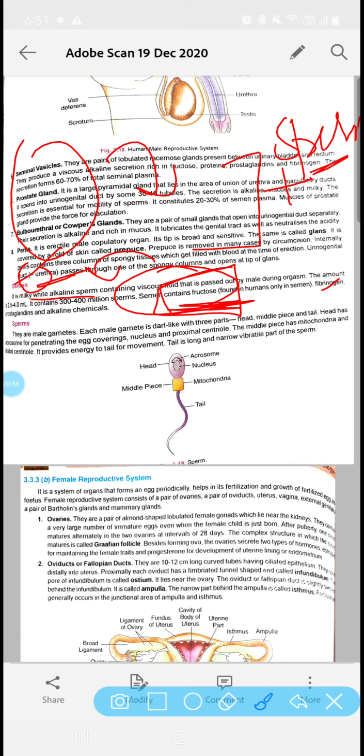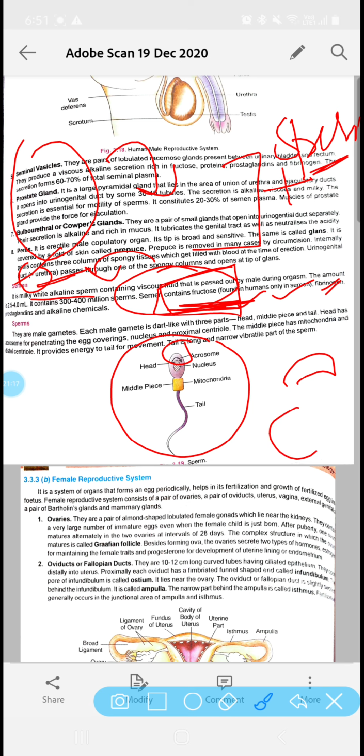Now we will describe the structure of the sperm. The sperm is the male gamete, and it generally contains 3 parts: head, middle piece, and tail. The head has a cap-like structure called the acrosome. Clear? This acrosome has many enzymes which break the covering of the egg. As the sperm enters the egg, its acrosome breaks the covering of the egg so that the nucleus of the male sperm can enter inside.